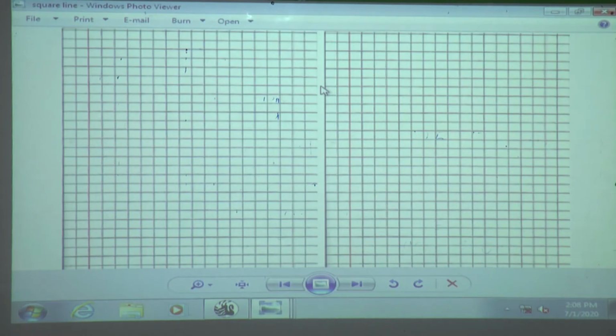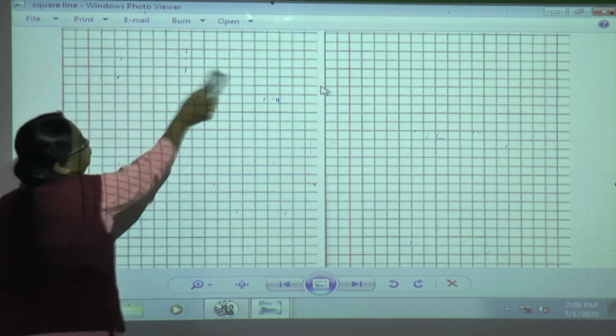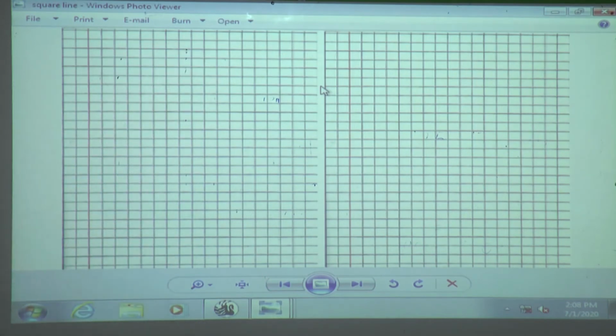Now see here. Which is that one? Exercise 1.